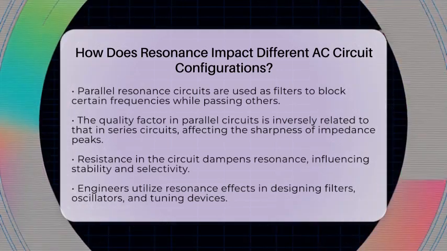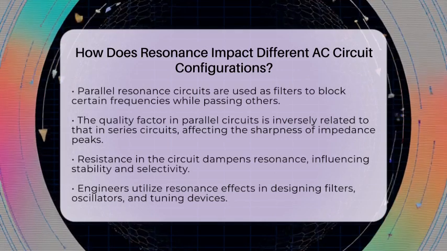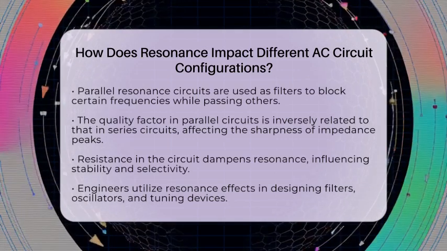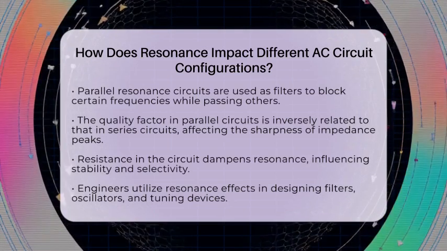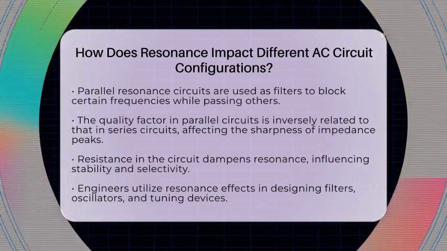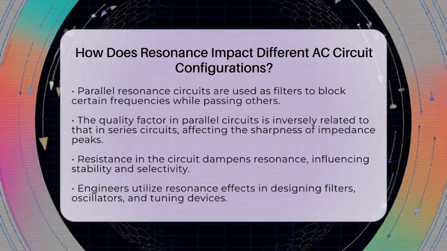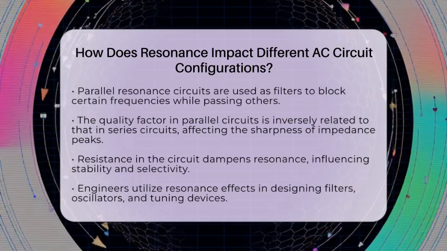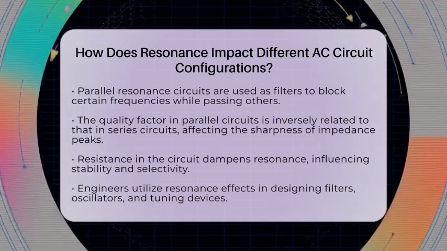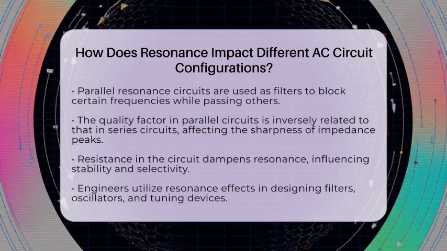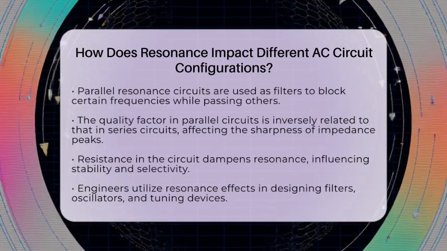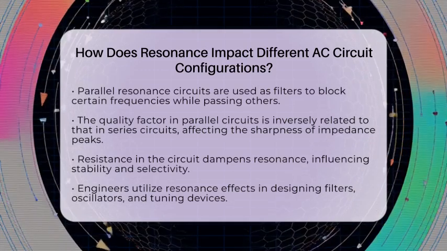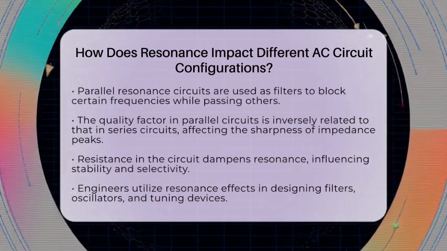The quality factor here is inversely related to the series circuit's, meaning a higher quality factor results in a sharper impedance peak. Resistance in the parallel circuit dampens the resonance, preventing it from becoming too sharp or unstable, which helps keep the circuit stable and predictable. In practical terms, engineers use these resonance effects to select specific frequencies, filter signals, or create oscillators.